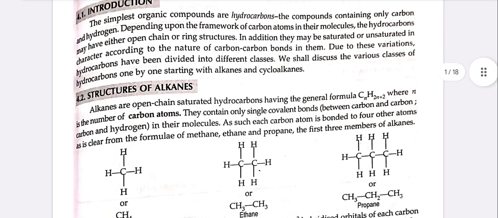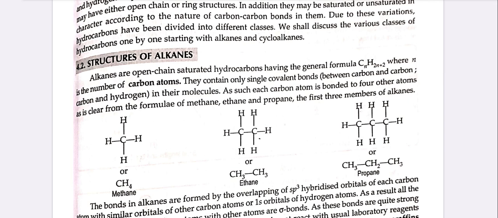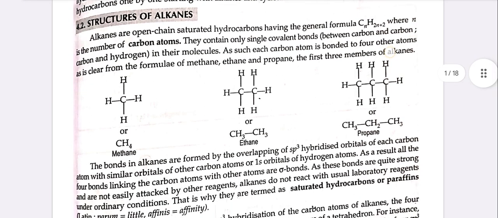Structure of alkanes. Alkanes are open chain saturated hydrocarbons having the general formula CnH2n+2, where n is the number of carbon atoms. They contain only single covalent bonds between carbon and carbon or carbon and hydrogen in their molecules. As such, each carbon atom is bonded to four other atoms, as is clear from the formulas of methane, ethane, and propane, the first three members of alkanes.